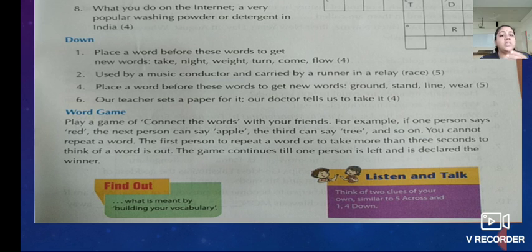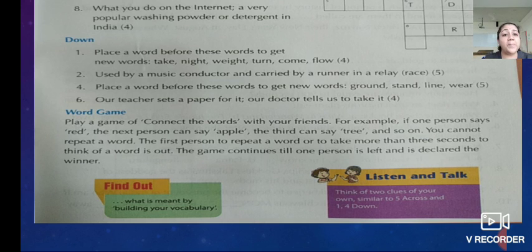So the red word, the next person can say apple. Now you have to connect this word apple to another word. That is, from where we can get the apple: tree. So the third person will say tree and so on. So tree is the word. So we can say leaves or green. Isn't it? Yes. And so on.